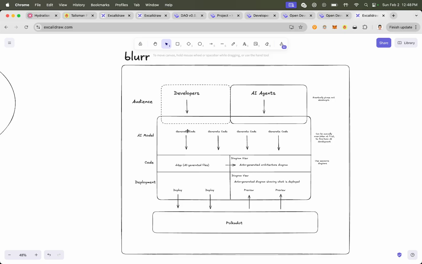So phase one is developers work with the AI model. Phase two would be phasing out developers entirely from interacting directly with the AI model and going straight with AI agents. So we'd be building Blur long term for AI agents to interact with. So an AI agent could say, hey, I need to create this workflow on Polkadot. And the AI model would say, okay, we could do that with a set of these Solidity contracts.